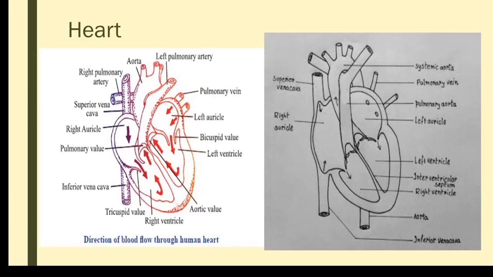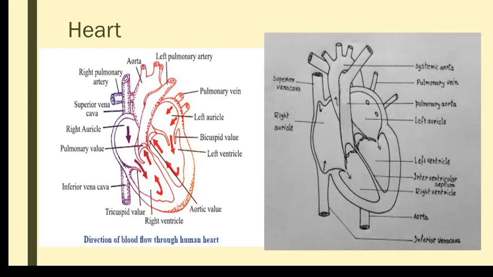So if lup is not heard properly, which valve will it be? The AV valve will not be functioning. If dup is not heard properly, it means the semilunar valve is not functioning. Some people, due to aging or other childhood diseases, congenital heart diseases and all, may have valves that are not functioning properly. So valvular function can be detected by stethoscope. And if any damage is there, nowadays valvular replacement treatments are available.